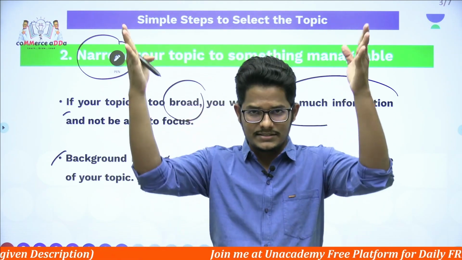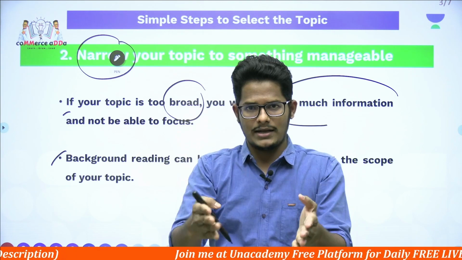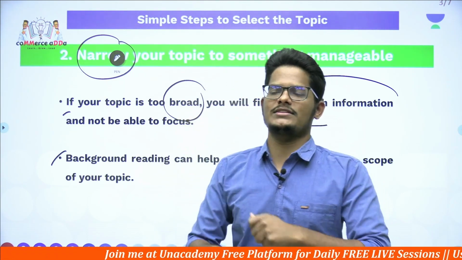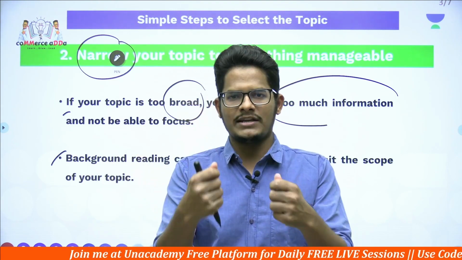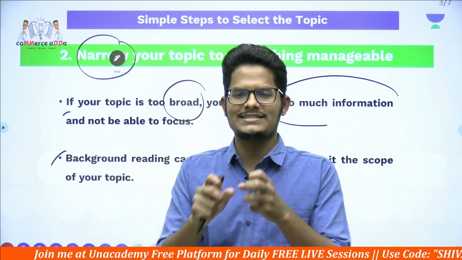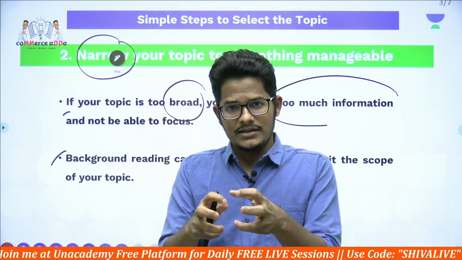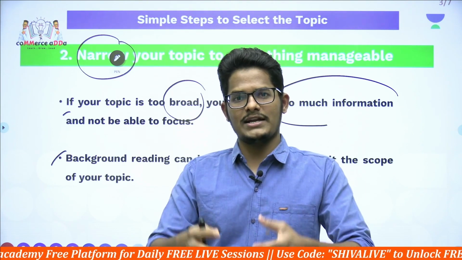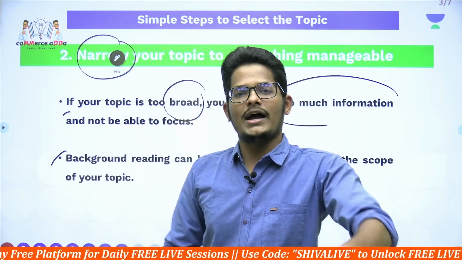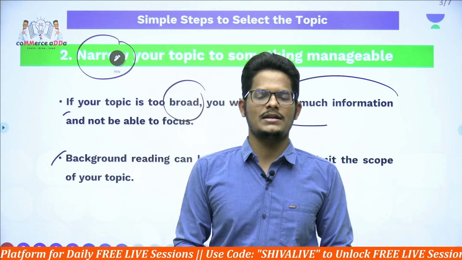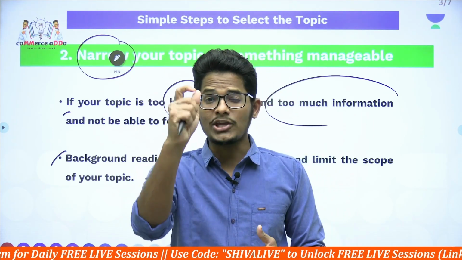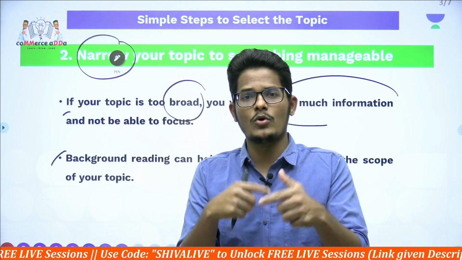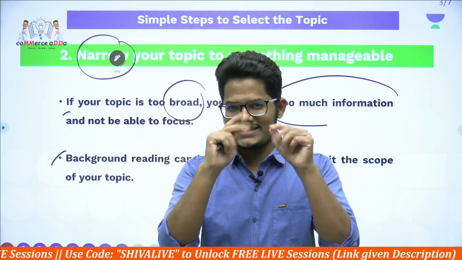So like that, you can narrow down a bigger scope and make it a specific or particular population. When a population is particular, you can reach out to them via questionnaire or by taking an interview of them easily, and you can get the limited data that you will collect, because your population is limited. When the population is limited, data is limited, the sample will be limited, and your scope of the study also will get limited. The task will be easy to get accurate conclusions in your research. The more accurate the data is, the more accurate conclusions you are going to get. This is step number 2.